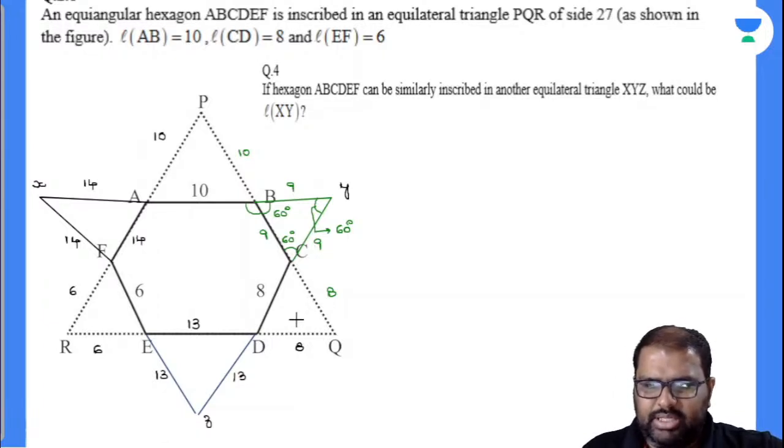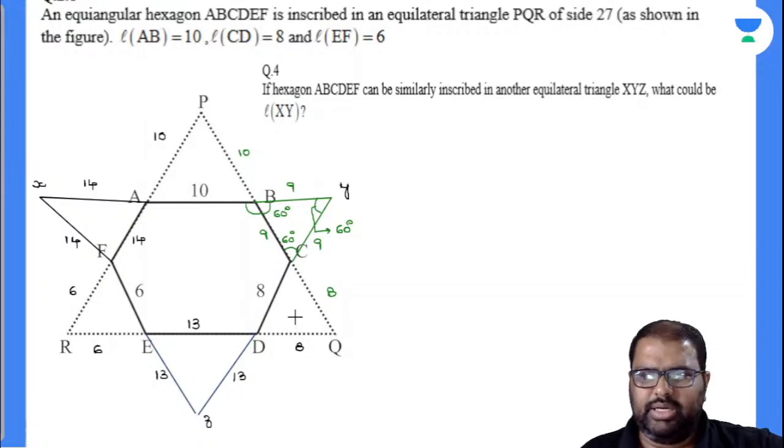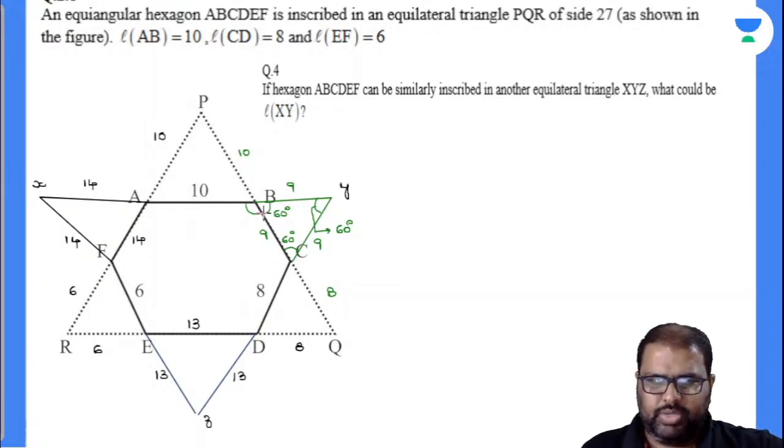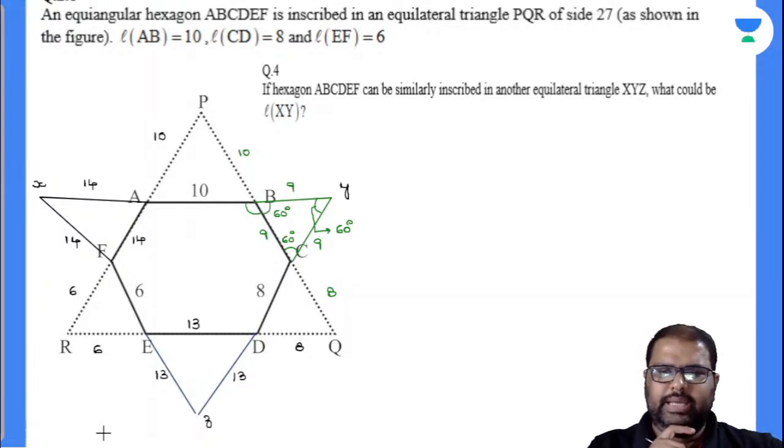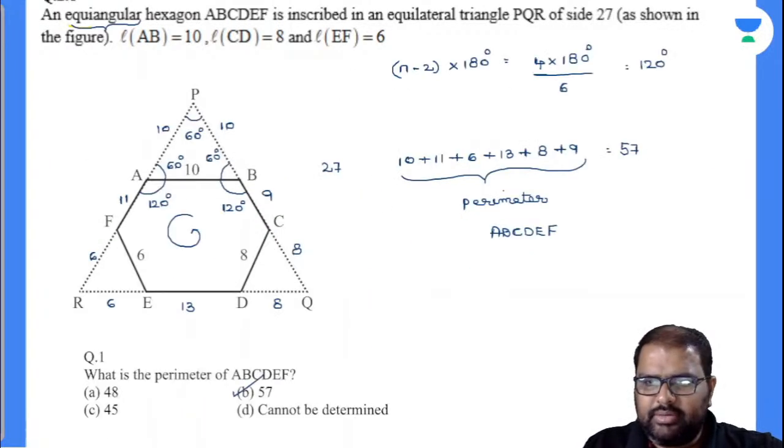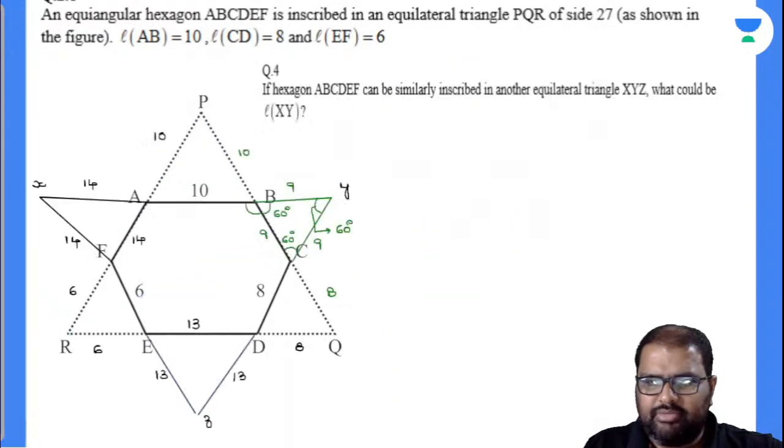Have we missed out anything there? So all the three line segments of XY should be the same now. Are we missing out anything there? Let me check there. 14, 9. Oh, beta, this is 11 now. This is not 14 here. This is 11 now. We have made a calculation error.